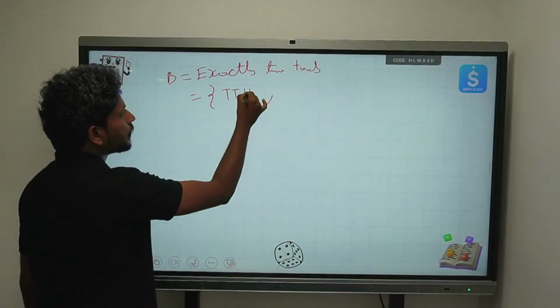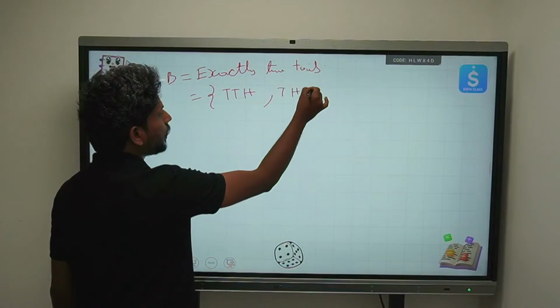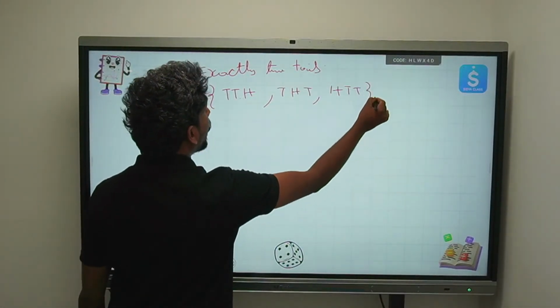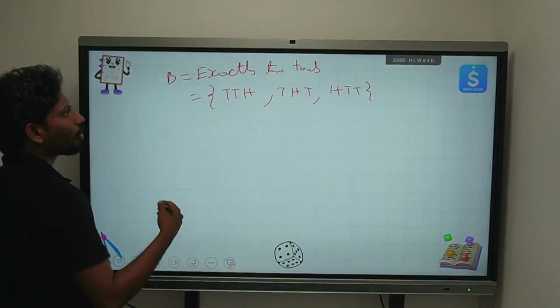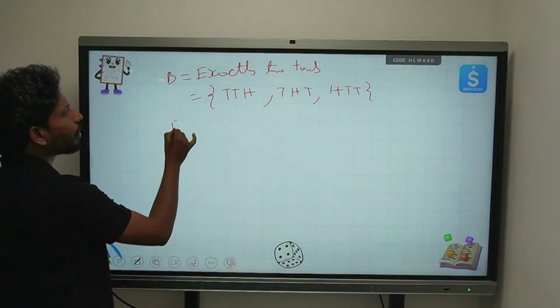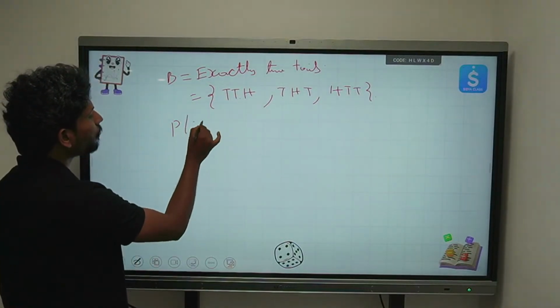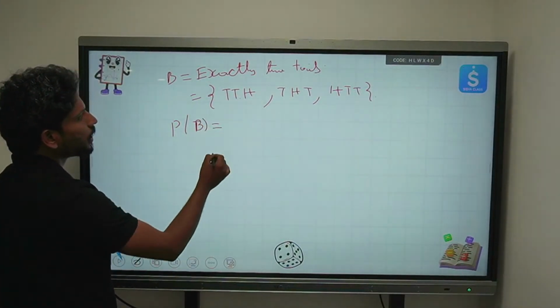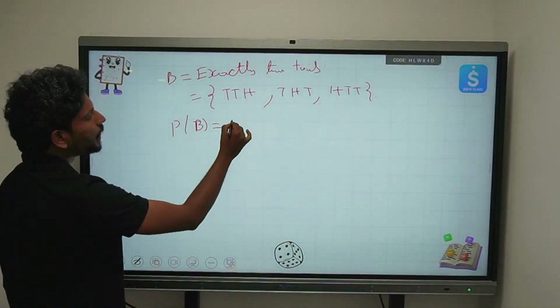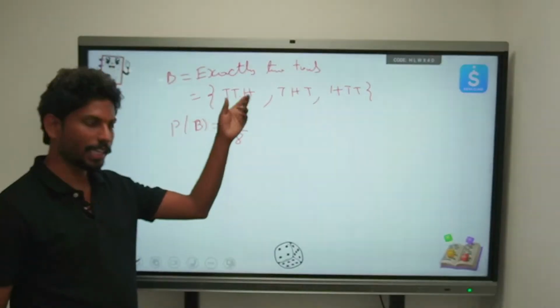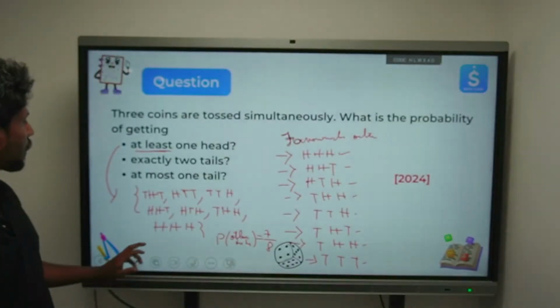Tail, tail, head. Tail, head, tail. Head, tail, tail. So we have a total of 3. So the probability of getting exactly 2 tails, I'm writing it as B, is 3 by 8. Isn't it very simple? Writing the favorable outcomes and then writing the total outcomes.